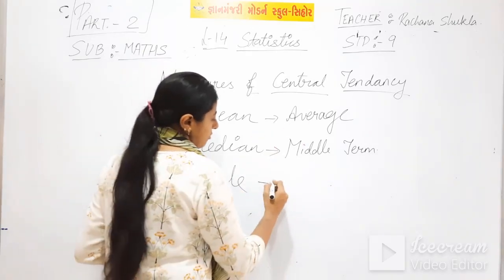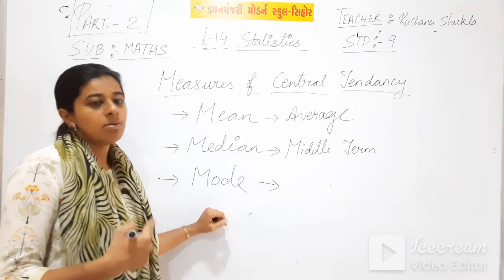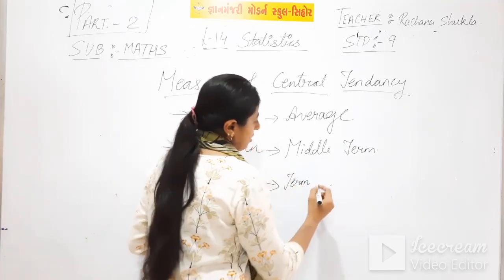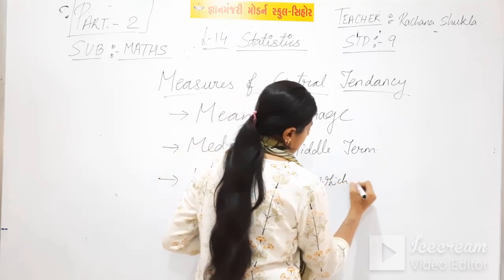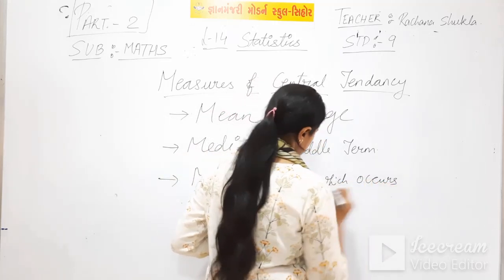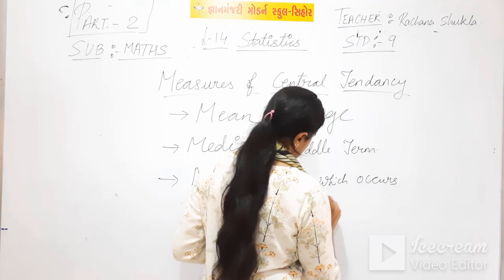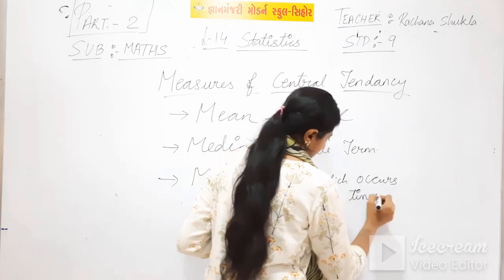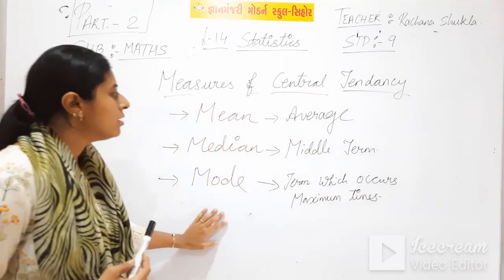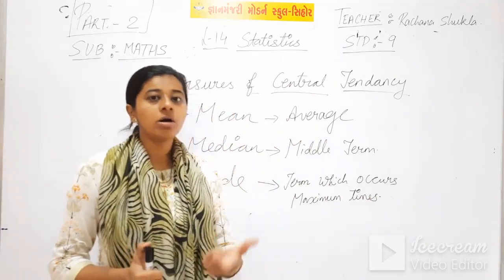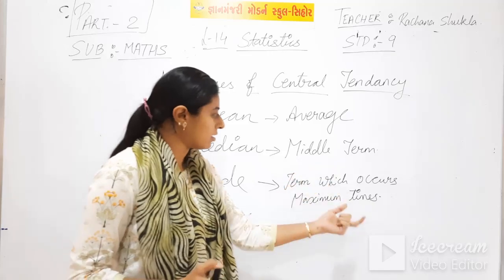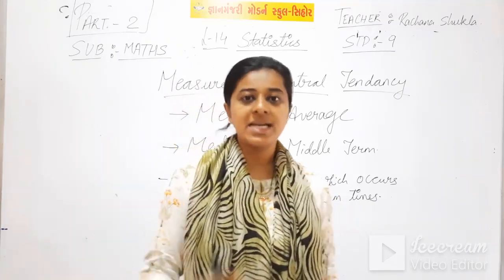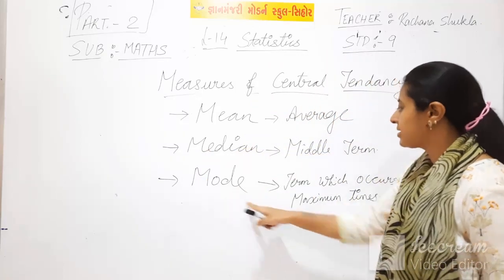Then the mode. What is the meaning of mode? Mode means the term which occurs maximum times. Mode means the term or the number that occurs maximum number of times than any other number in the data, that is known as mode.